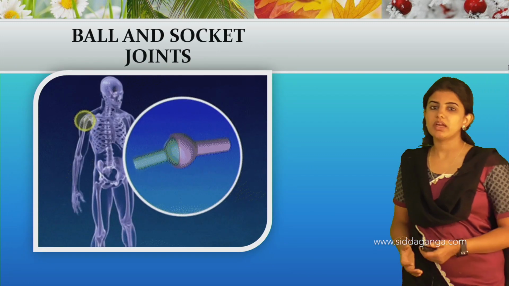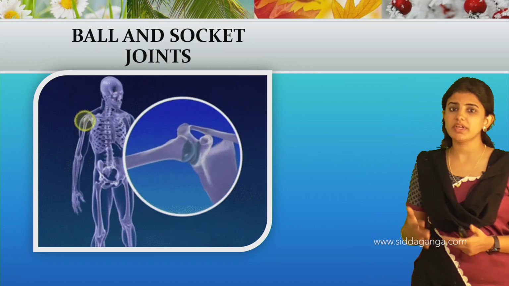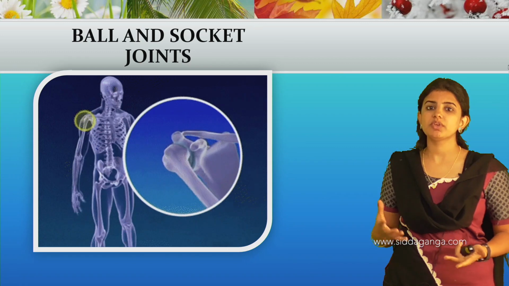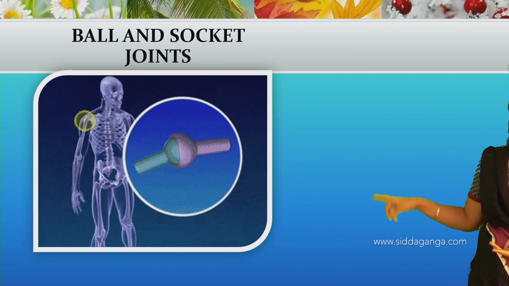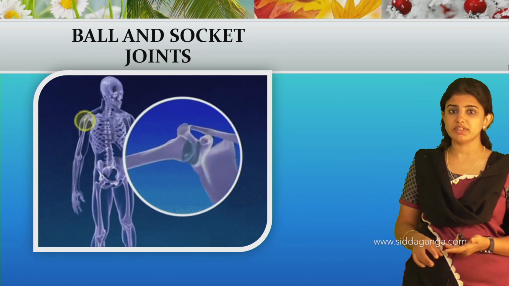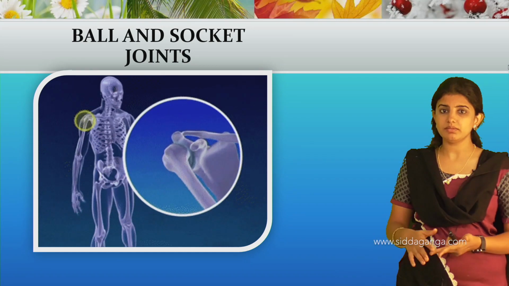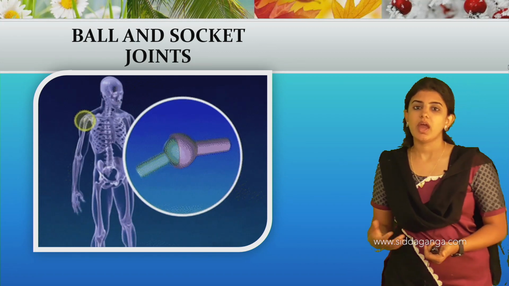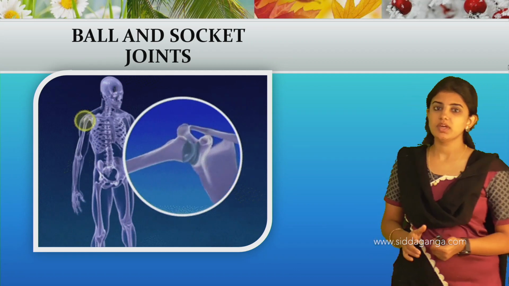Next one is the ball and socket joint. Here there is a cavity, and in this cavity a rounded bone comes into contact and fixes completely, so that it forms a ball and a socket. The socket is nothing but the cavity, and look at the diagram here. It allows movement in a complete circle. We can easily make one big circle in the air by moving our hand. Ball and socket joints are usually present in the shoulder region as well as the hip region.